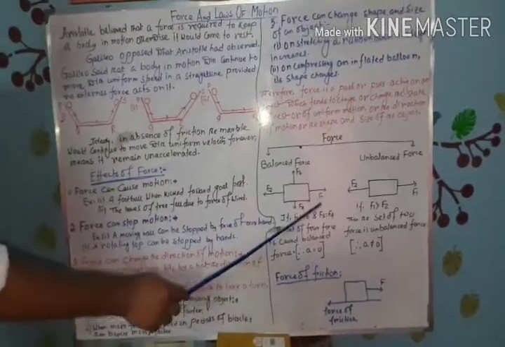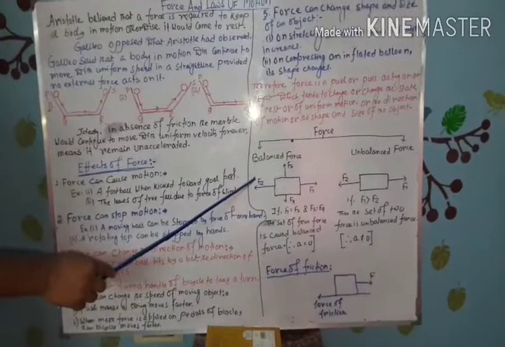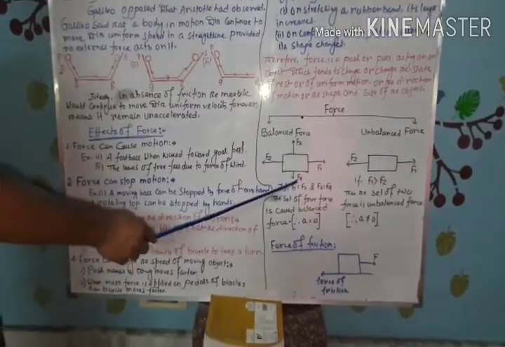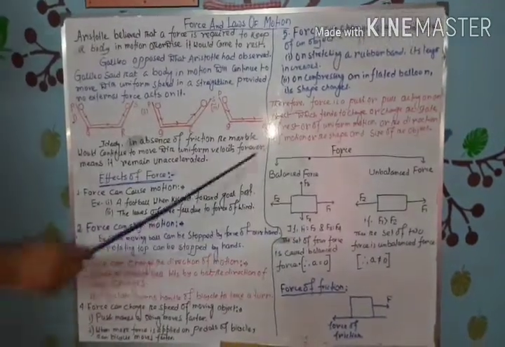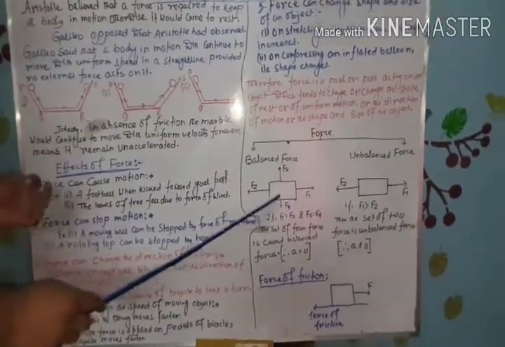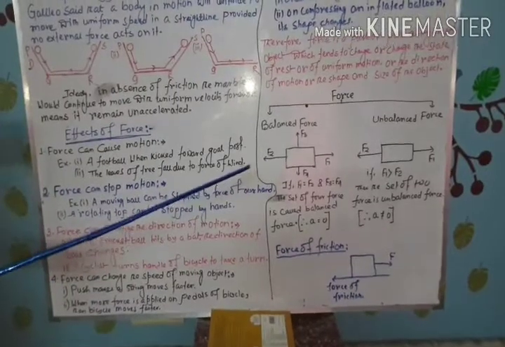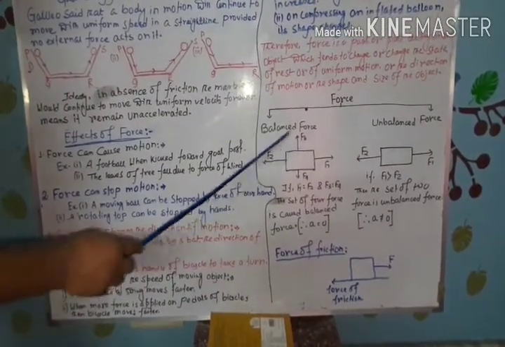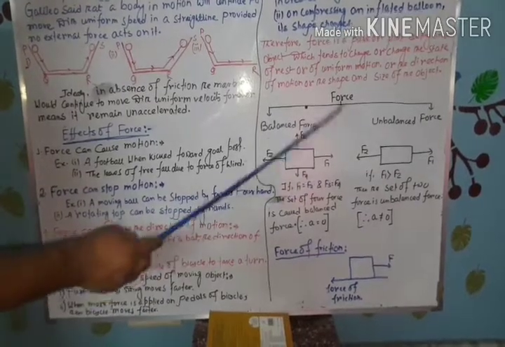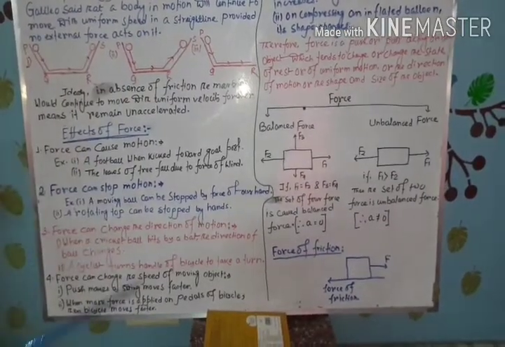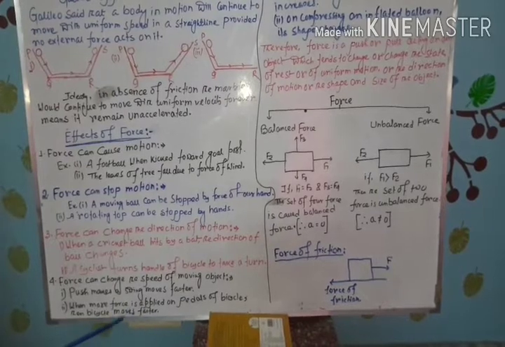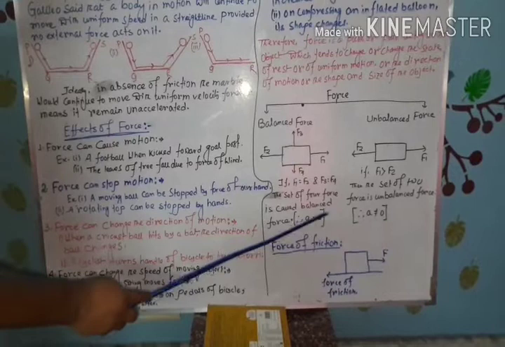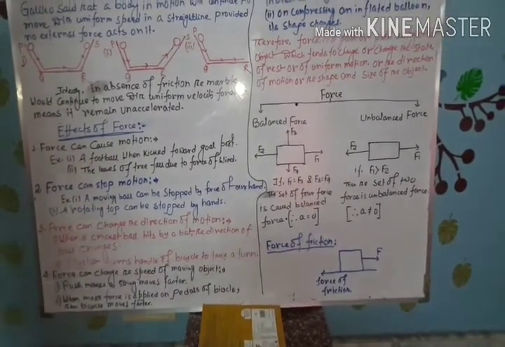Therefore, the forces F1 and F2 cancel each other and the forces F3 and F4 cancel each other. It means that under the action of these four forces, there will be no change in the state of rest or state of motion of the object. Therefore, the set of these four forces is said to be a balanced force. And here one important thing you have to remember: whenever a balanced force acts on an object, the acceleration of the object is 0.